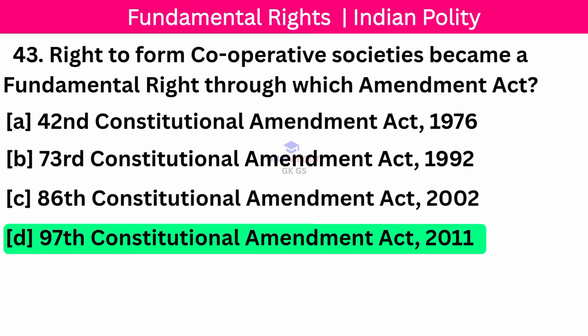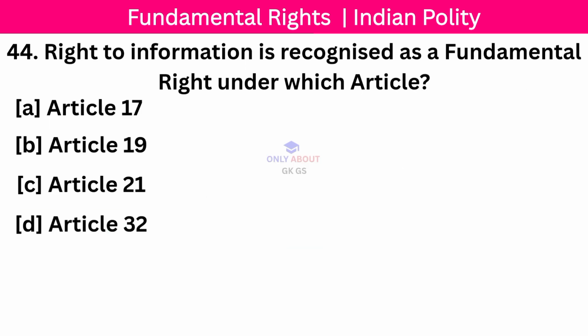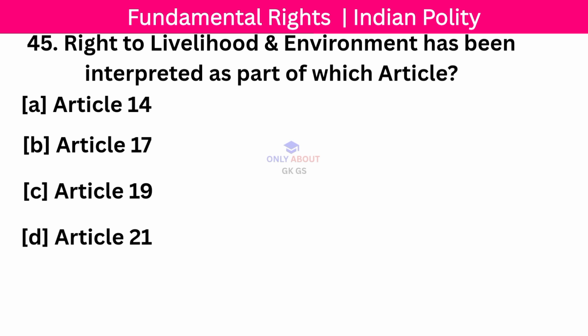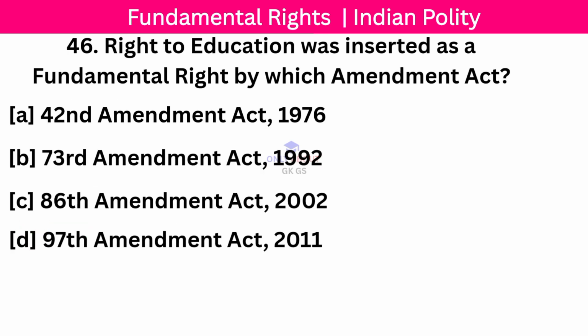Correct answer, 97th Constitutional Amendment Act 2011. Next question. Right to information is recognized as a fundamental right under which article? Correct answer, Article 19. Next question. Right to livelihood and environment has been interpreted as part of which article? Correct answer, Article 21. Next question.